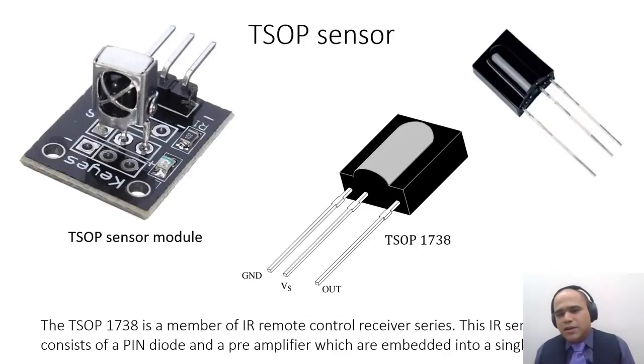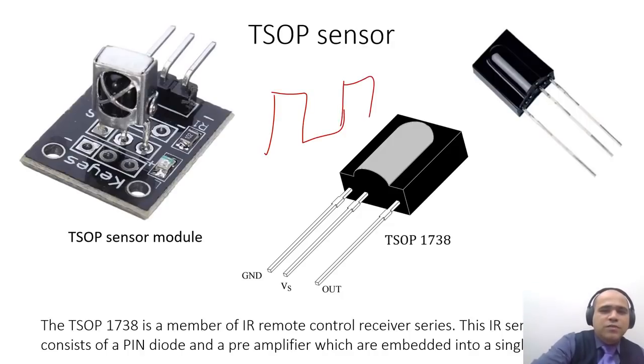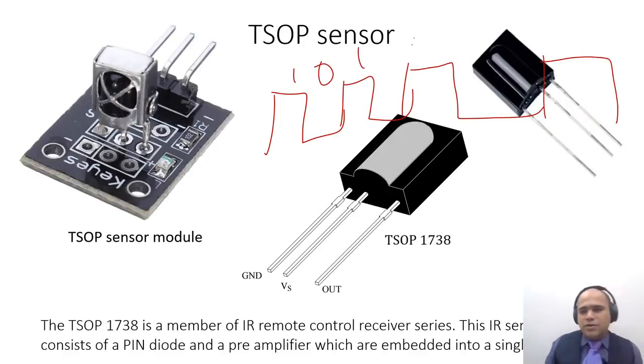Now, TSOP is a kind of IR receiver, but it not only tells you whether there is an IR signal or not, it also gives information about what is inside that IR signal as a sequence. So these kind of TSOP sensors might be able to decode a signal pattern of 1, 0, 1, and so on.